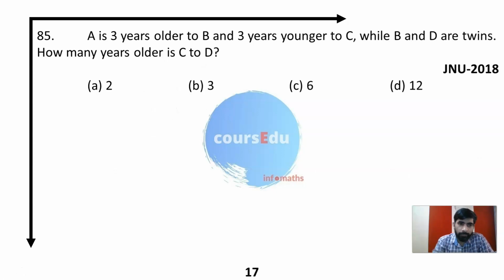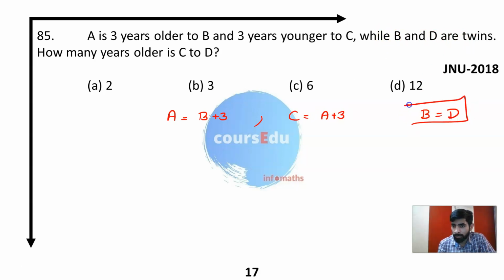Next, question 85. A is 3 years older than B and 3 years younger than C, which means C is 3 years older than A. While B and D are twins, that means their ages are equal.